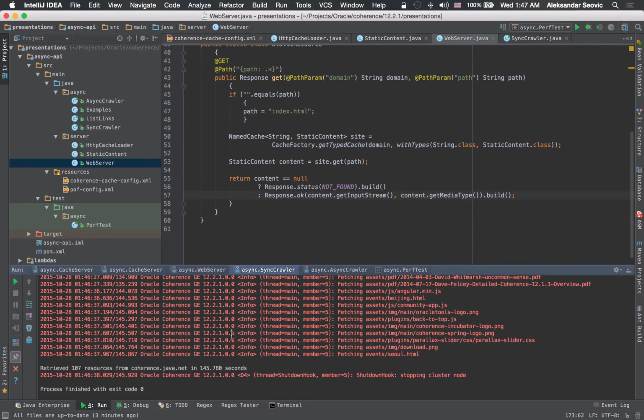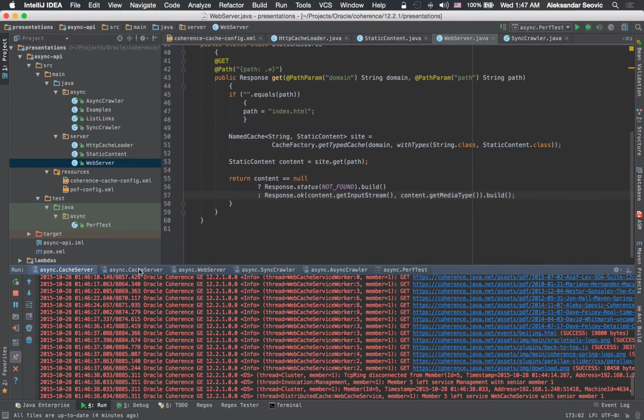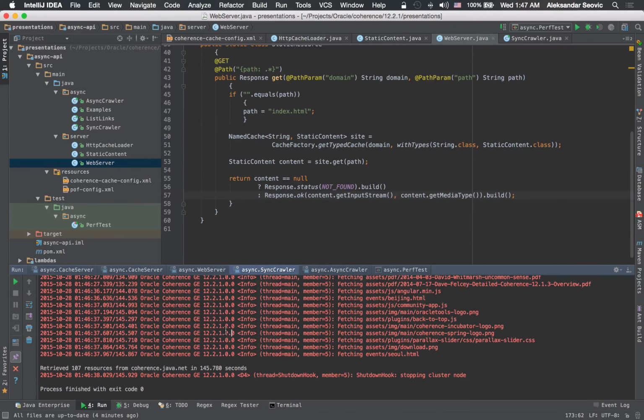So going back here, we can see that the server is finished. They're not doing anything anymore. The crawler finished, and it took about 145 seconds to do its job. The reason it took that long is because it was really doing everything synchronously. It would go and fetch the page, then on the same thread on the client it would parse the page, get the links that the page points to, and then go to each link individually, one by one, and do the same thing, process them, parse them, etc.